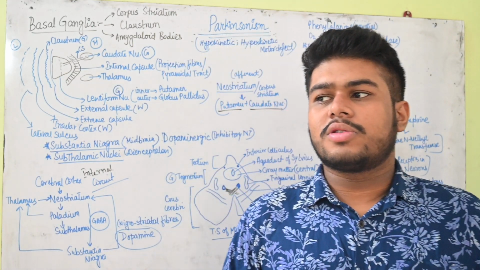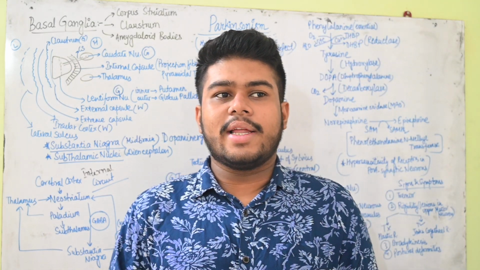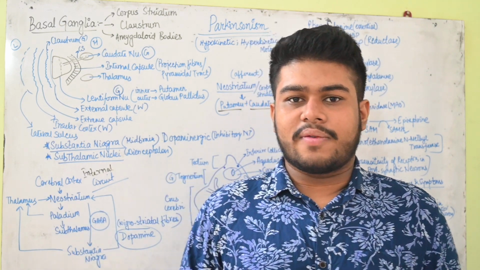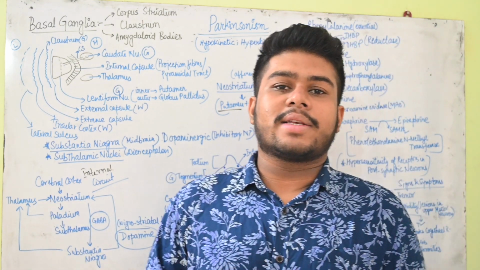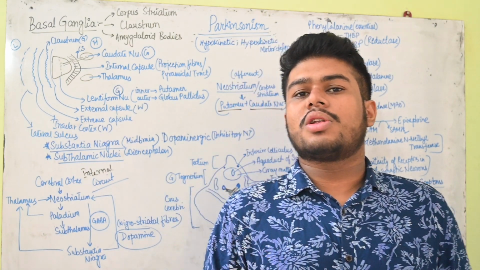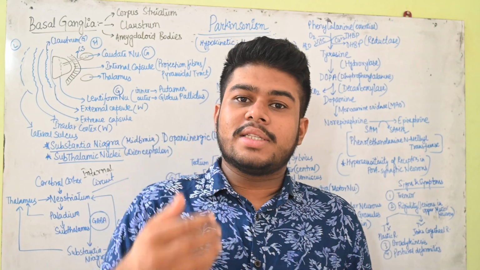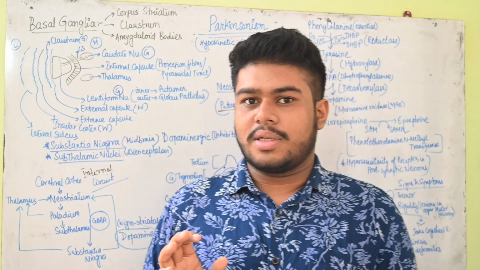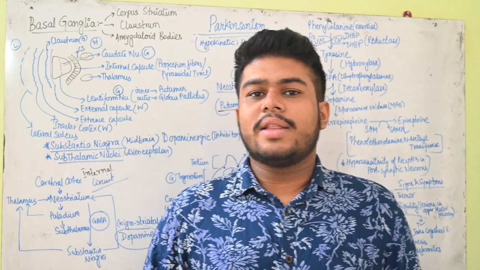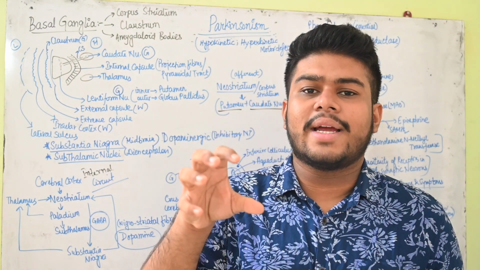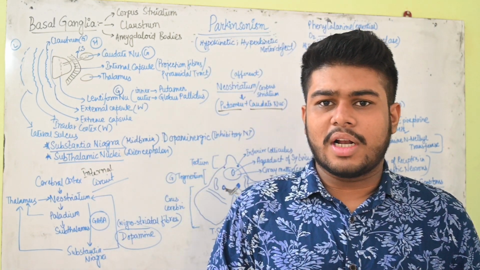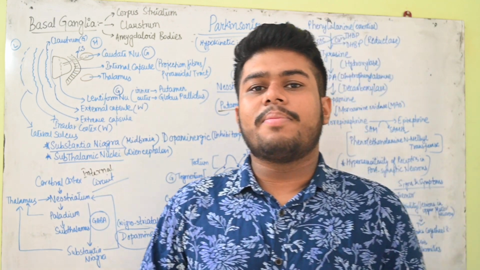Of course you can understand ganglia. What is a ganglion? A ganglion is a collection of cell bodies outside the central nervous system. But there is an exception, that we use the word ganglia because that's a collection of cell bodies, but it is present inside the central nervous system. Basically we use the word nucleus or nuclei to define the presence of the cyton or cell body of neurons inside the central nervous system. The exception here is the basal ganglia.